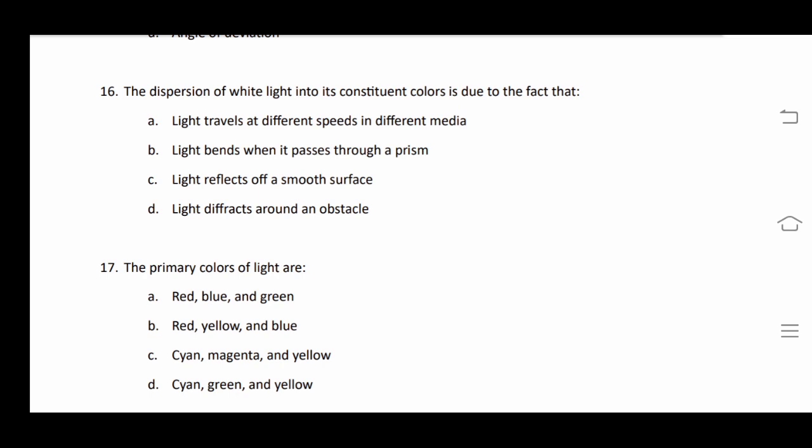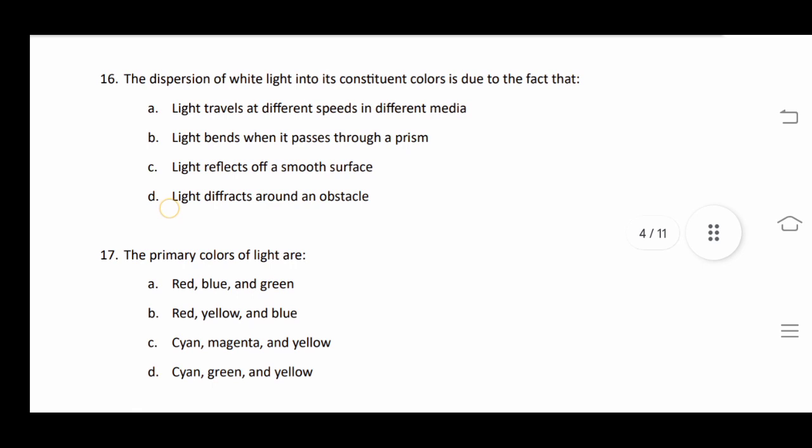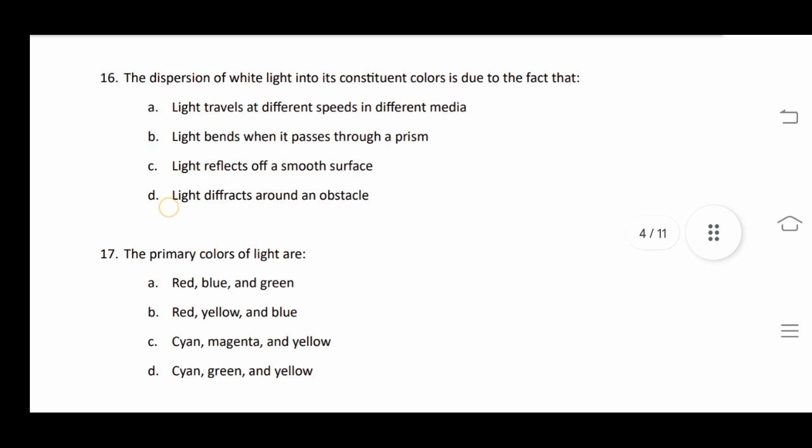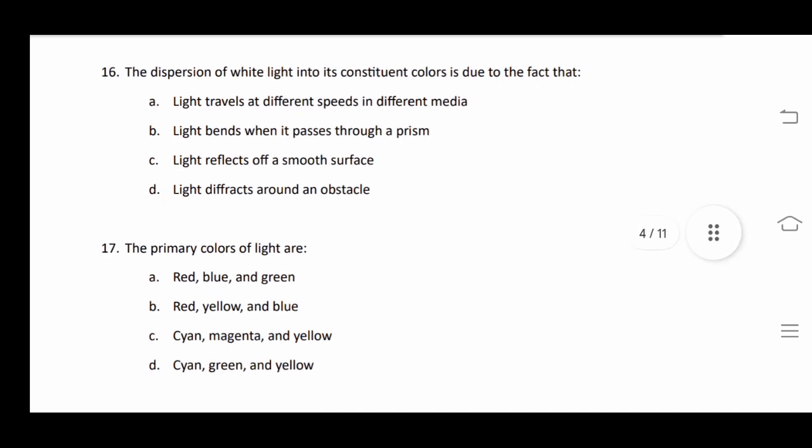But when the 7 components enter a medium, each color sees a different value of refractive index for that same medium, and the speed of each color will be different, due to which one will go ahead, another will lag, and there will be some deviation in their paths. So the answer of the 16th question is: light travels at different speeds in different media.